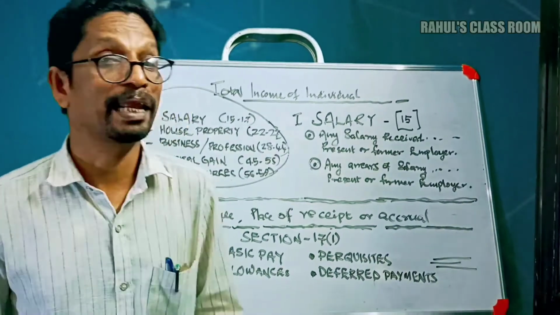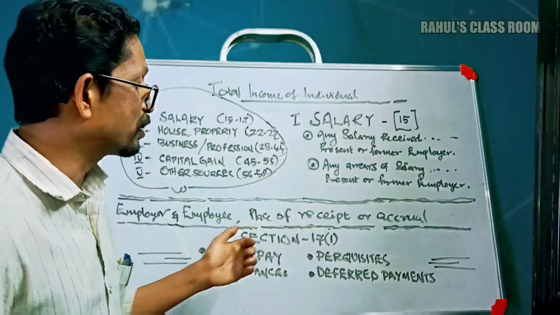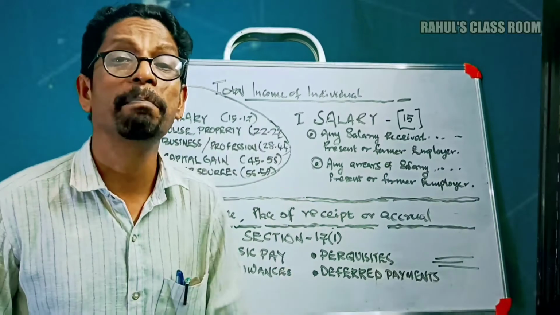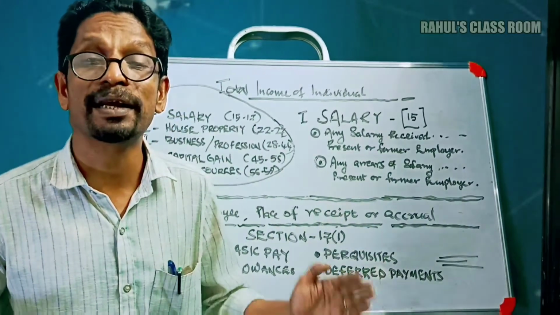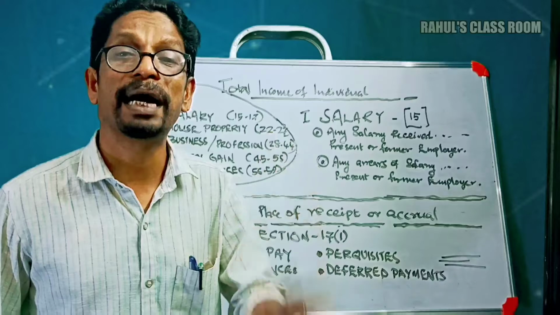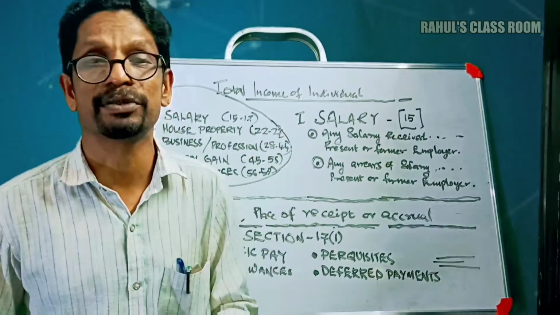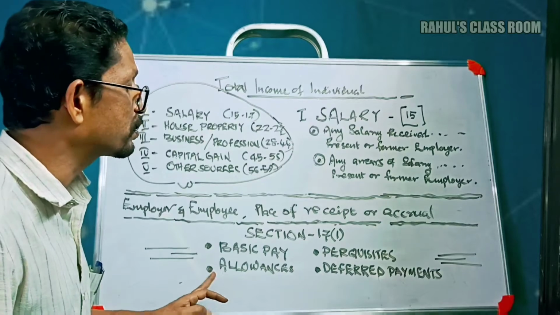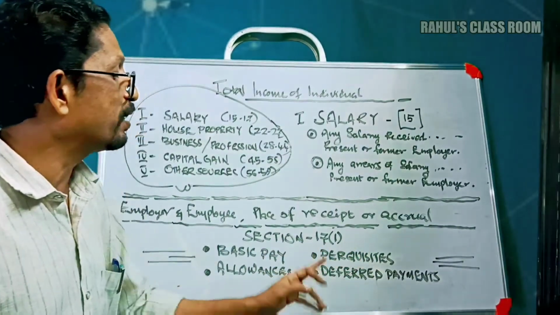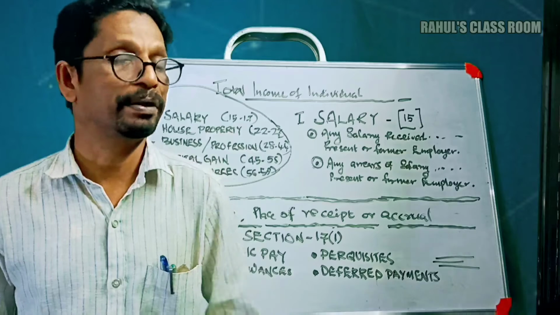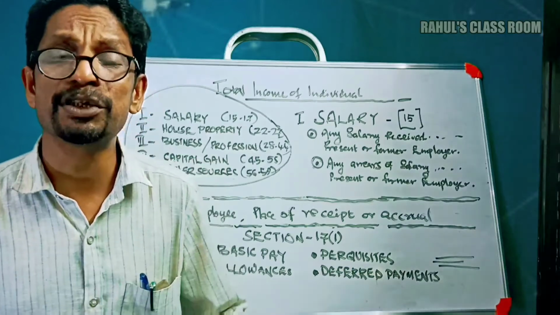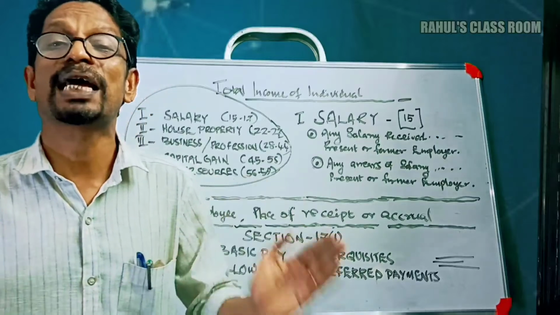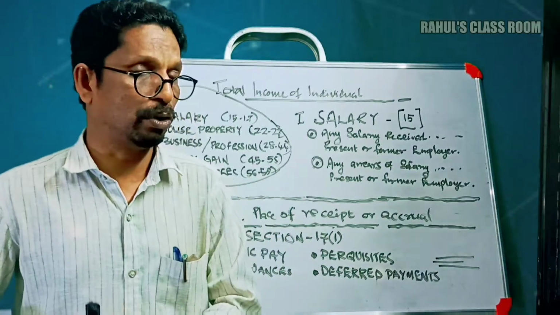As per section 17 subsection 1, salary consists of four major heads or elements. Number one, basic pay. Number two, allowances. Number three, perquisite. And finally, deferred payment. The combination of these four elements constitutes the total amount of salary of an individual.